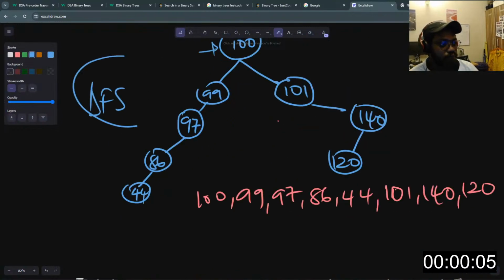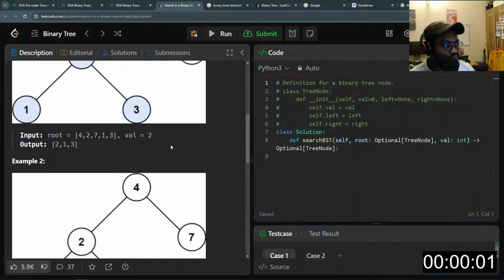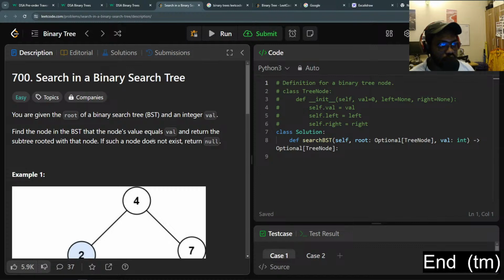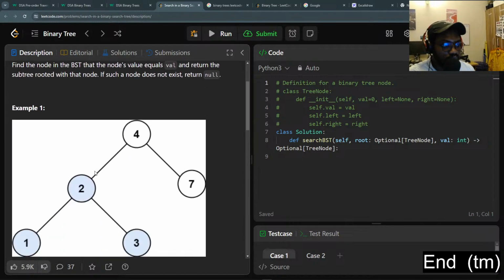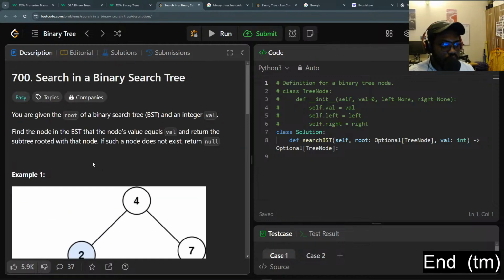DFS. So we have a question here on trees on LeetCode, and I'll quickly read this and see if I can explain this before the time runs out. I have like 2 minutes left. Oh, my time is actually up. Okay, so let's see how we can solve this question. I'll quickly explain it and see what we can do.